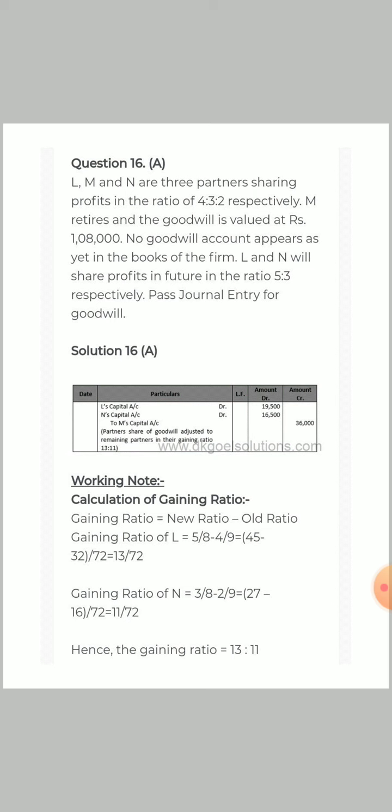For L you will do 5 upon 8 minus 4 upon 9, and for N you will do 3 upon 8 minus 2 upon 9. The gaining ratio will be 13:11. That means the goodwill of M, that is 36,000, will be given to M by L and N in 13:11. That means you will debit L by 19,500 and N by 16,500. The entry will look like L's capital account debit, N's capital account debit, to M's capital account.